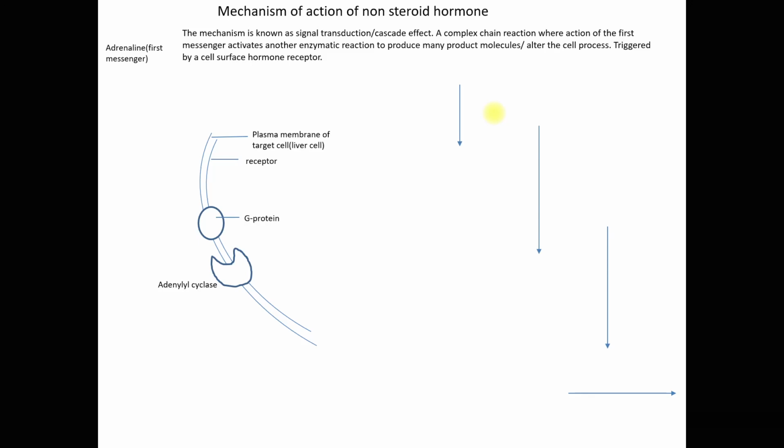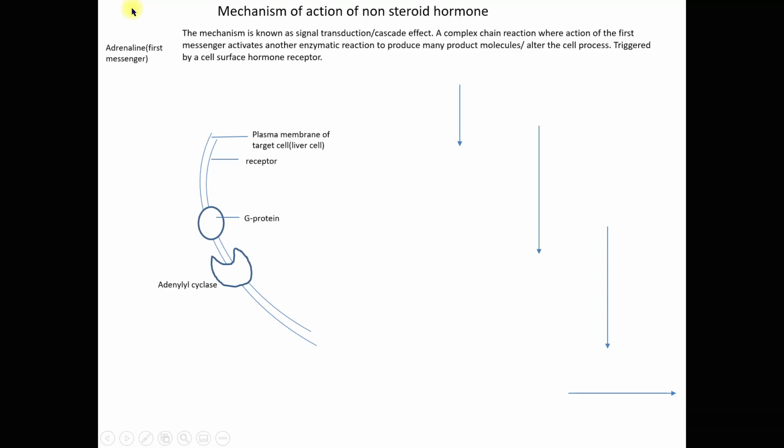So what happens here is a complex chain reaction, where the action of the first messenger will activate another enzymatic reaction to produce many product molecules, or to alter the cell process. And this signal transduction or cascade effect is triggered by a cell surface hormone receptor. Now, look at this animation while I'm doing the explanation.